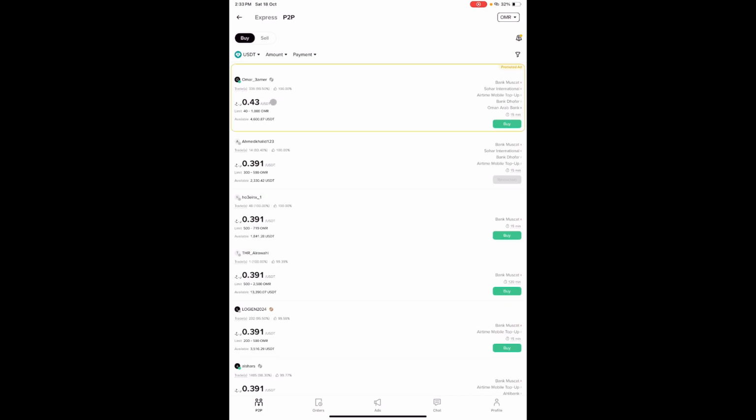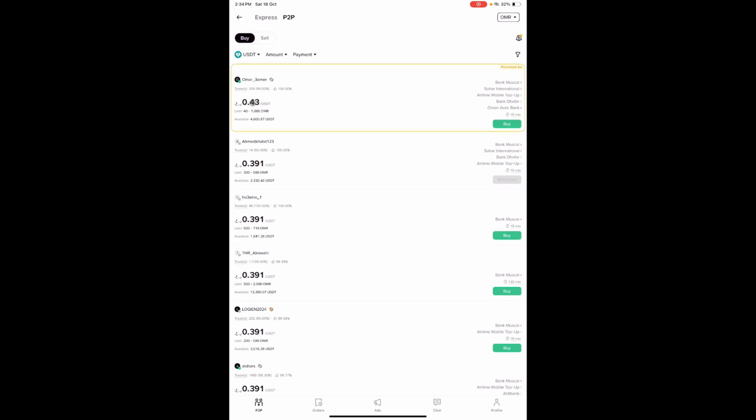So the first one over here, you can see this person is called Amar. This is the amount of money he's having. His limits, the money he can give you or transfer for you, are over here. It's from 40 real to 1,000 Omani real. So this is the available USDT he's having right now with him.